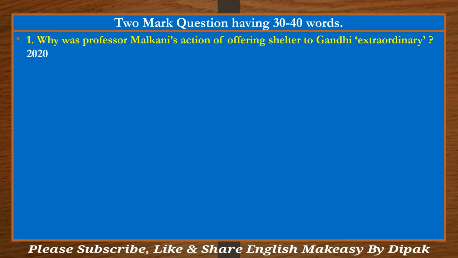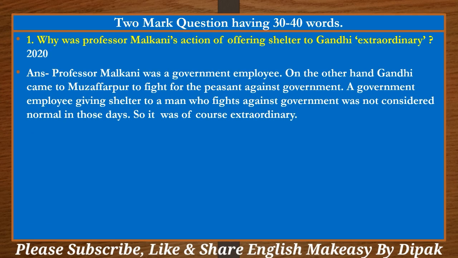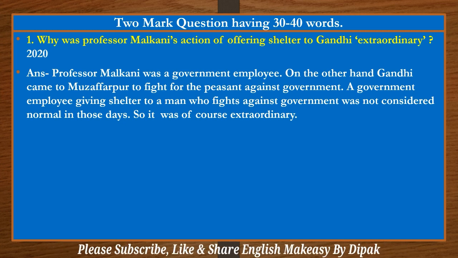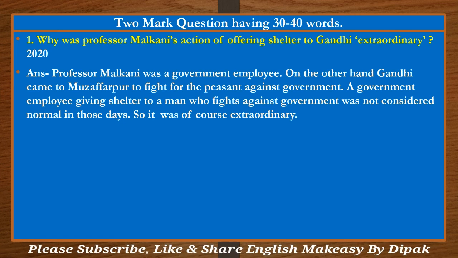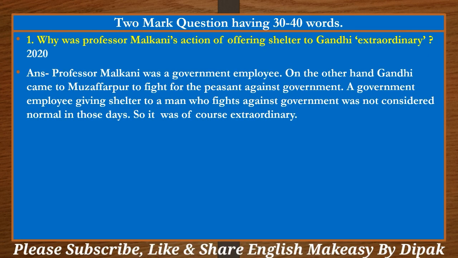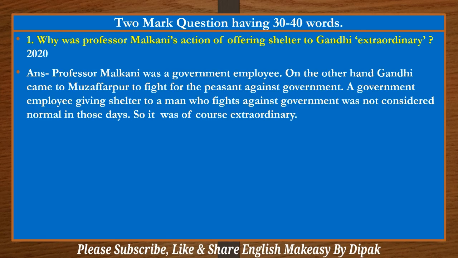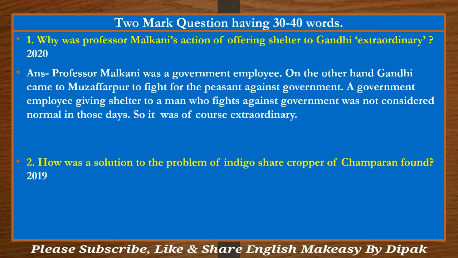Number 1, why was Professor Malkani's action of offering shelter to Gandhi extraordinary? Professor Malkani was a government employee. On the other hand, Gandhi came to Muzaffarpur to fight for the peasant against government. A government employee giving shelter to a man who fights against government was not considered normal in those days, so it was of course extraordinary.